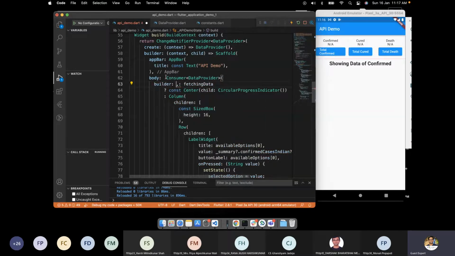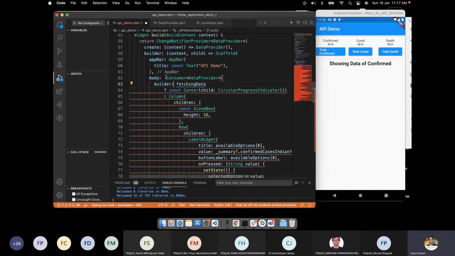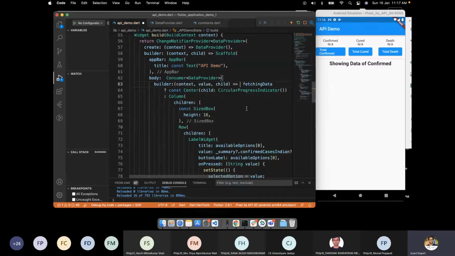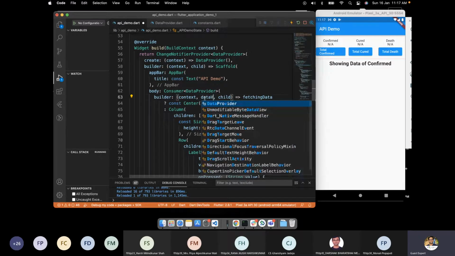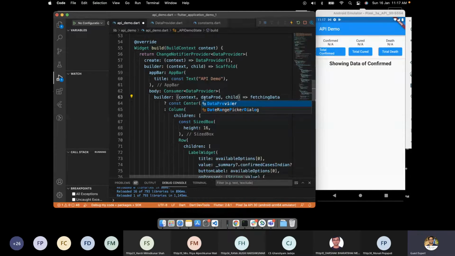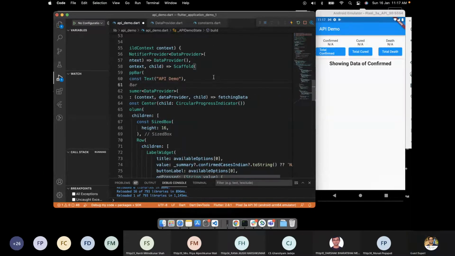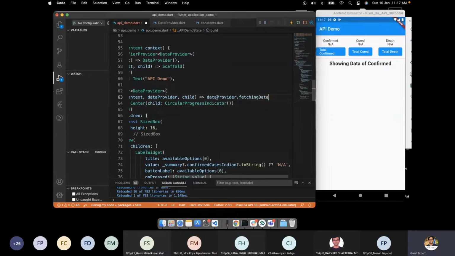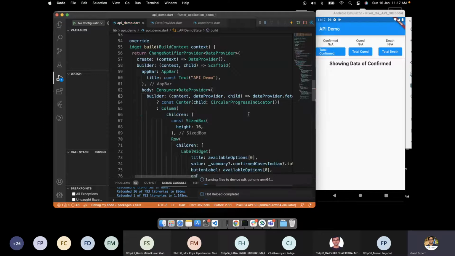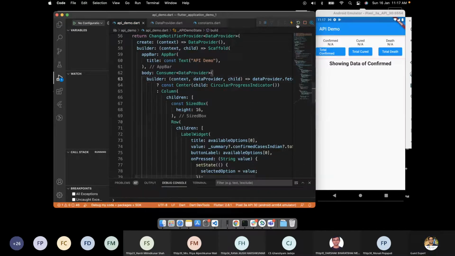And here we have its builder method, and this value is actually a DataProvider object. I'll simply change the name of the data provider so we don't have any confusion. Now dataProvider.fetchingData. If I run this, you can see a loader.